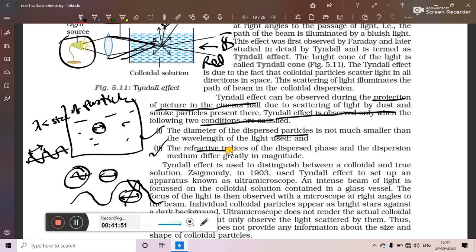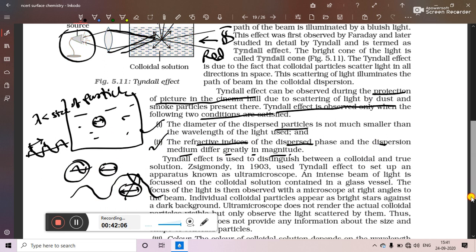Second, the refractive indices of the dispersed phase and the dispersion medium differ greatly in magnitude. So the dispersed phase and dispersion medium should have different magnitudes of refractive index. Then only the Tyndall effect can be observed.